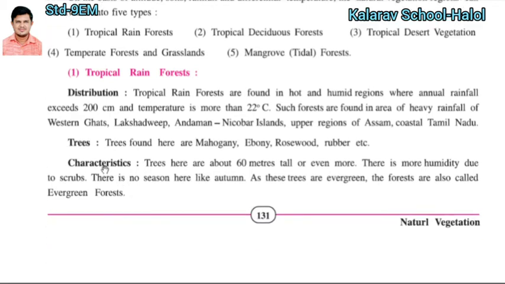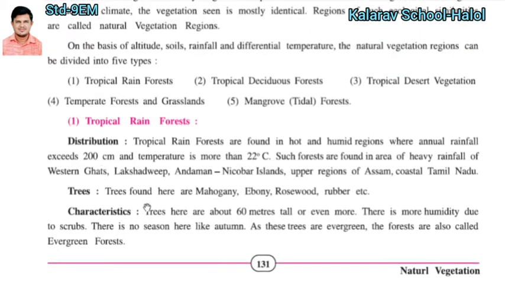Which kinds of trees can you find in this type of forest? Mahogany, ebony, rosewood, rubber, etc. These trees are found in the tropical rainforest. Characteristics of the trees found in the tropical rainforest: trees here are about 60 meters tall, even more than 60 meters. There is more humidity due to the scrubs.